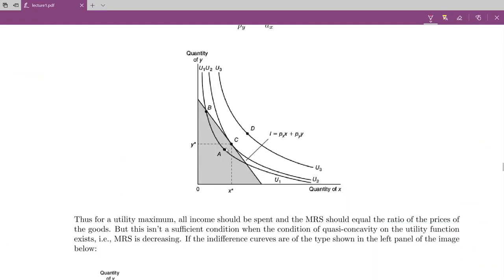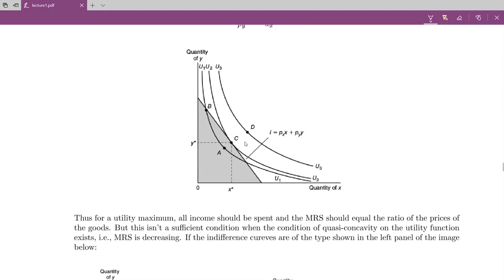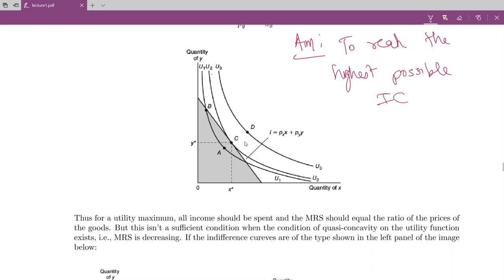Now let us superimpose the indifference curves on the budget set. Till now, the budget line is linear and the budget set is this triangle which lies below the budget line, the shaded region. Now let us impose these 3 indifference curves and figure out what the consumer will do. The aim of the consumer is to reach the highest possible indifference curve. To maximize utility means to reach the highest possible indifference curve. So these are 3 indifference curves.